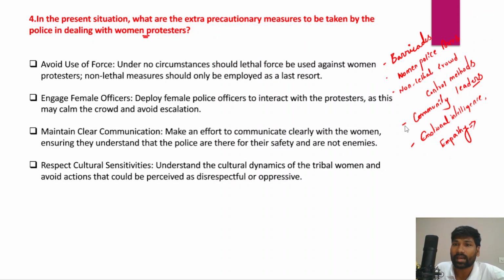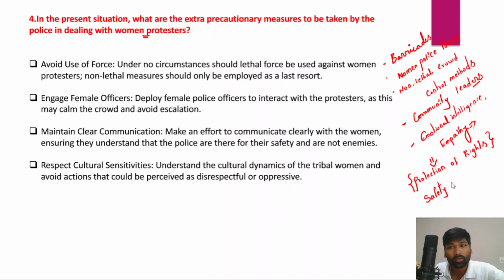All these things have to be done, and we need to be extra cautious, particularly with respect to protection of the rights of women. It is very important that we protect the rights of women, and we should also ensure the safety as well as security of women.